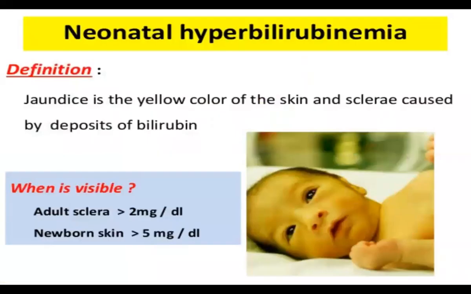Then sometimes there is neonatal hyperbilirubinemia. What is it? A normal newborn is pinkish in color. But here there is jaundice, the yellow color of the skin and sclera caused by deposits of bilirubin. It is visible in adult sclera when more than 2 mg per dl, and in newborn skin when more than 5 mg per dl. That is sclera.